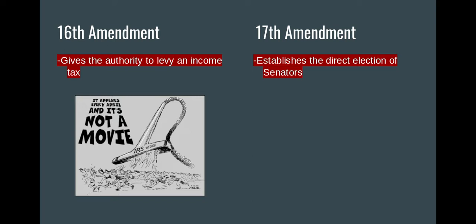Now, the 17th Amendment, there's also a little trick to go with this one, but I'll explain it first. So 17th Amendment is the direct election of senators. Used to be that before the 17th Amendment, the people would elect their representatives in the House, but then it was the state legislatures that would choose our senators. 17th Amendment made it so that the people were also choosing their senators. Now, 17th Amendment, 17th starts with an S. Senators also starts with an S, so you can think S, 17th, S for senators.